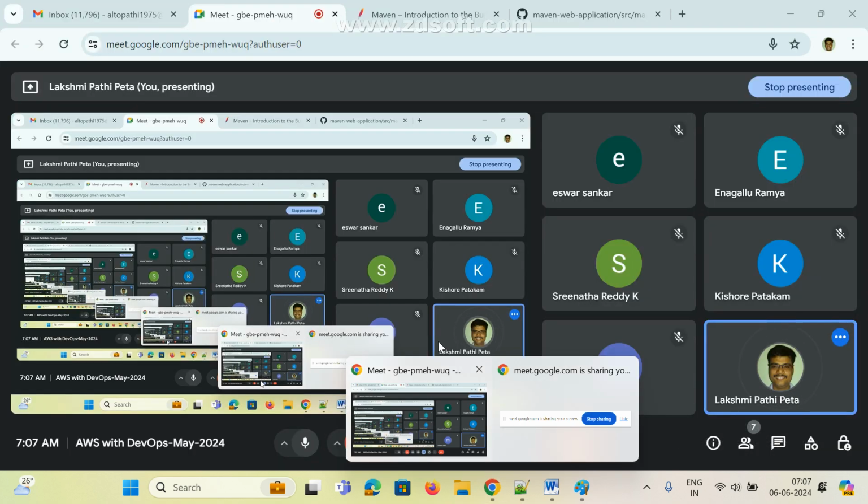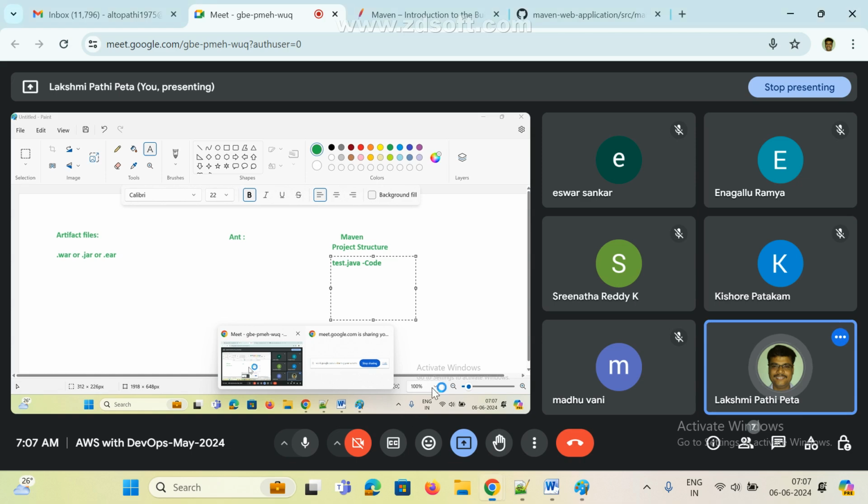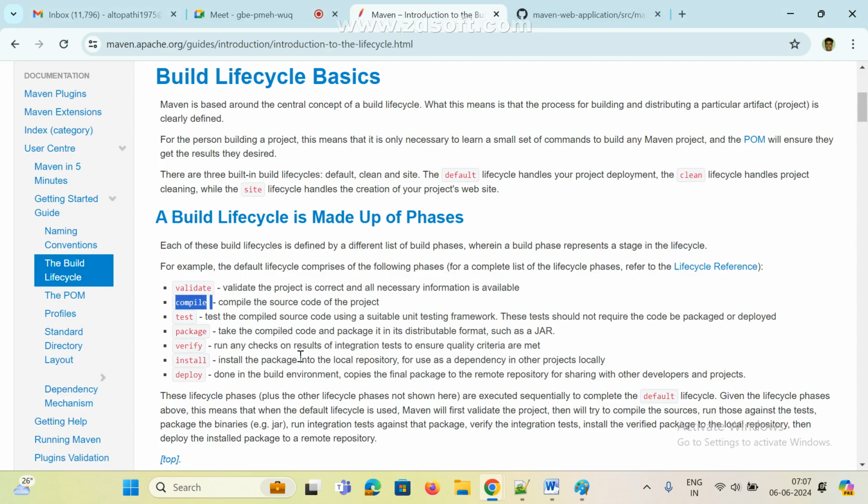If you want to compile source code, there is one command, the compile command, which compiles the source code of the project. All Java classes are converted to .class files if there are no errors. Even if we have any error, we are compiling: YML files, Ansible, Kubernetes, shell scripting, Python, everywhere we need to compile. So once the code is done, right, now test.